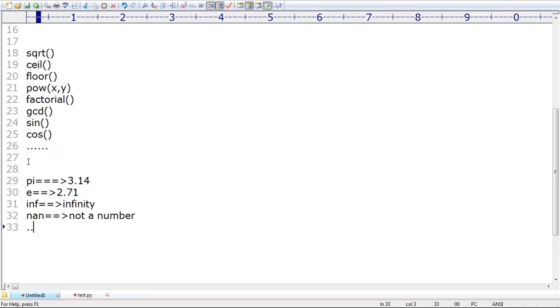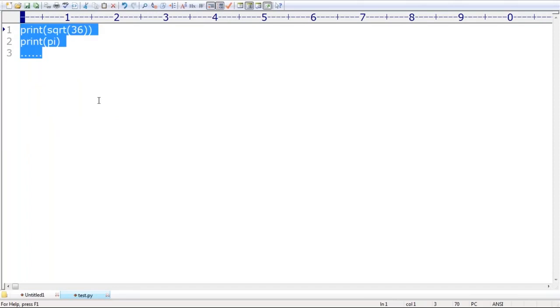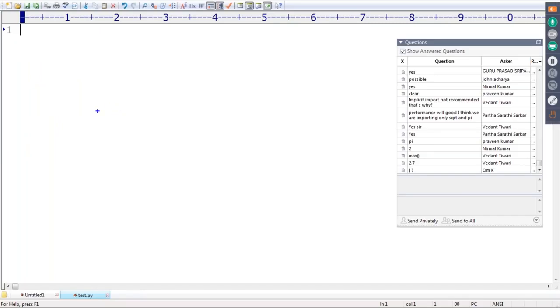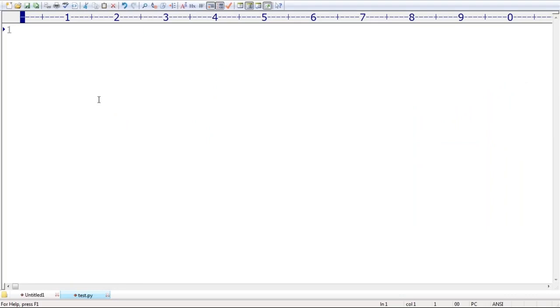Now, sir, I want to give a small, short program. Can you please write a program to print the area of a circle? To print the area of a circle, what is the formula? Can anyone please tell? Have you remembered, from our childhood in mathematics, we covered pi r square. What is this r? R is nothing but the radius. Pi r square.